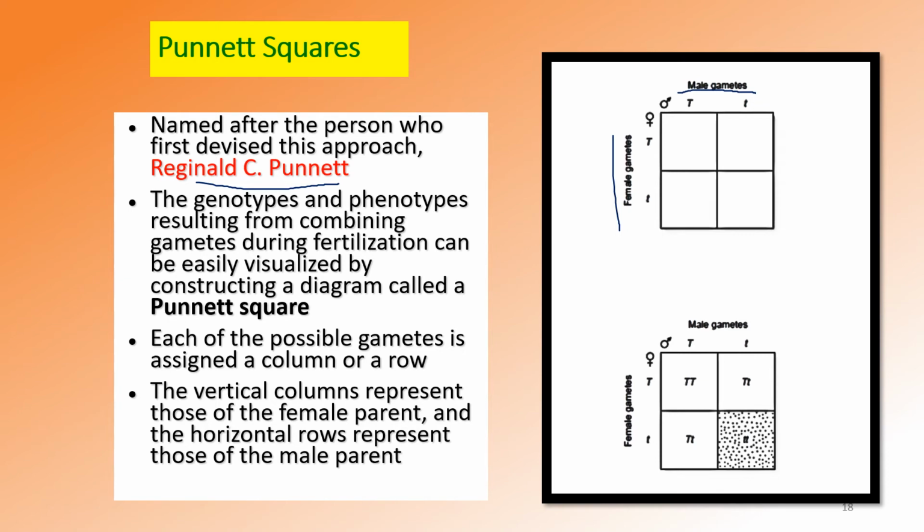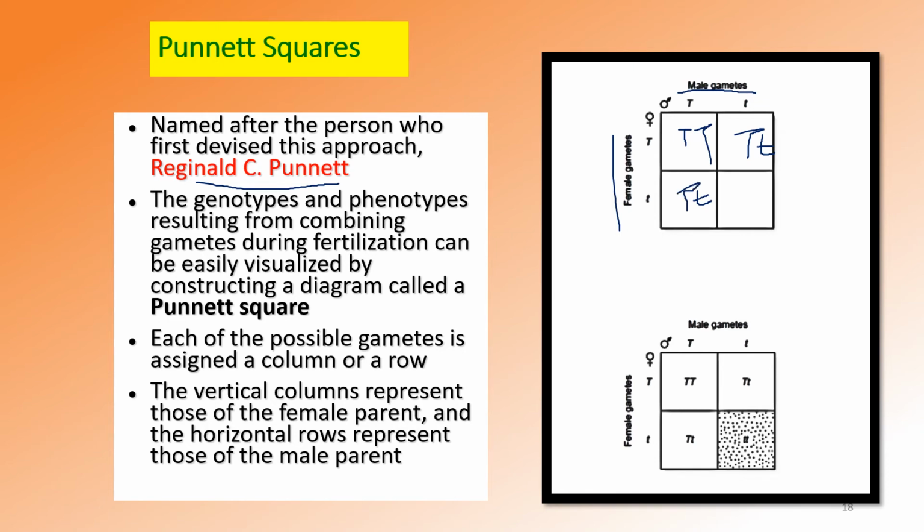During the cross, we will get capital T, small t and capital T, small t. When you cross this, you can have capital T, capital T. Here you will get a T from here and a T from here. Again you will get a T from here and a capital T from here.